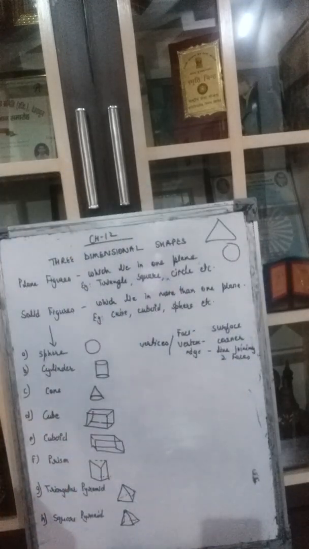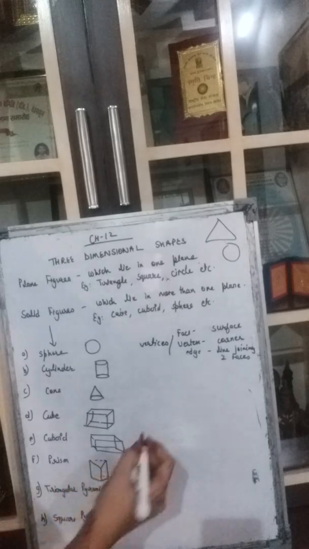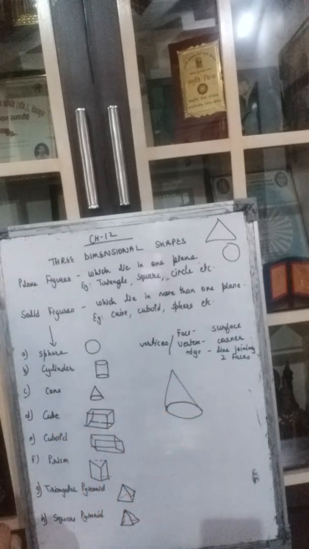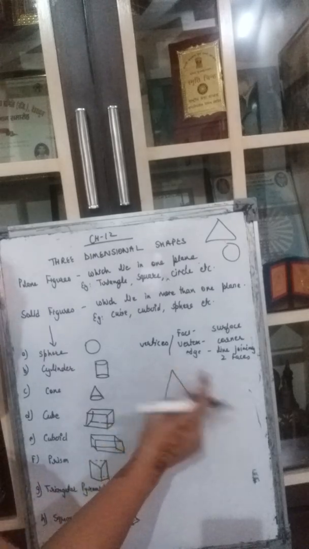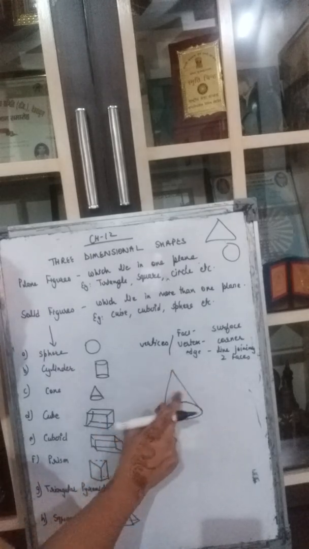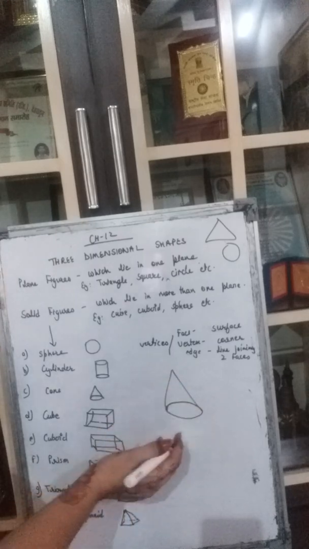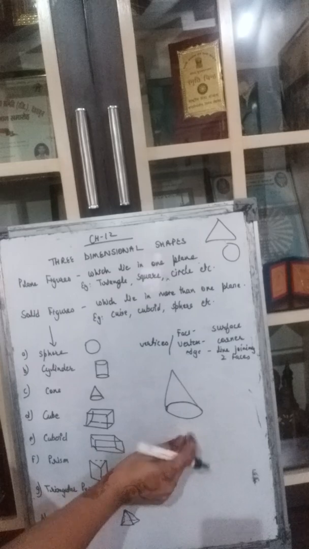Now we come to the fourth question. In the fourth question, we have to match the following. We will do it in the book only, and fifth also here in the book only. So they are saying 1 curved surface and 1 plane surface. What is this now? Suppose, what is this? This is a cone. Why? Because there is 1 curved surface. This is a curved surface, right? And this is a flat surface. So we have this as 1 plane surface.